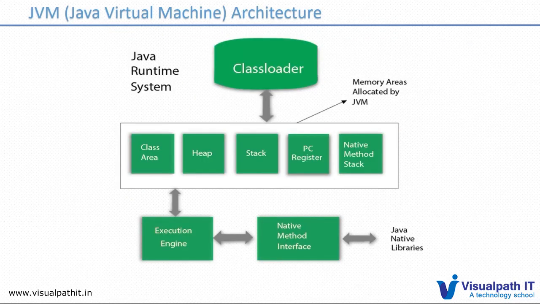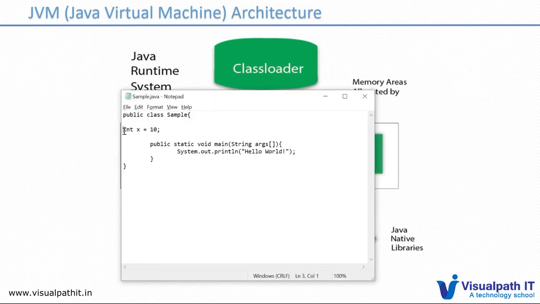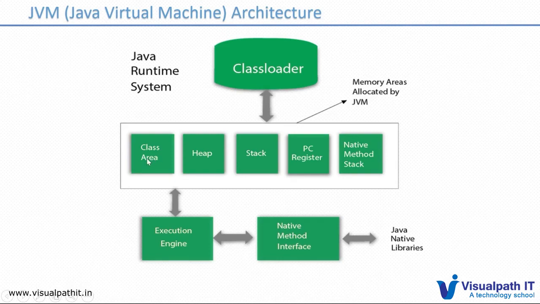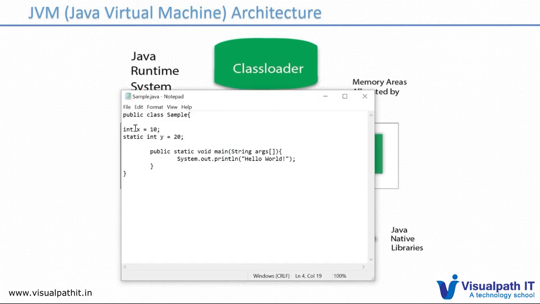The class area holds only static data. Suppose you declare a variable as static, and the others are non-static. If you declare static int y equal to 20, this is a static variable. This y allocation will happen in the class area, and x allocation will happen in the heap area.